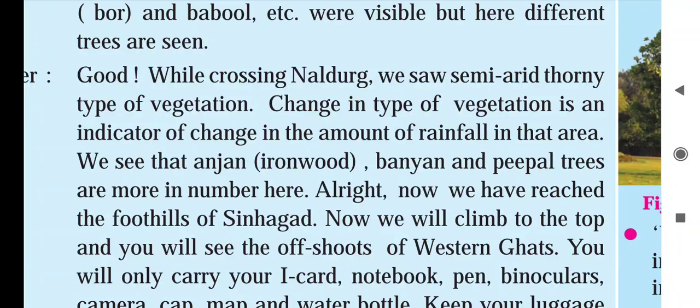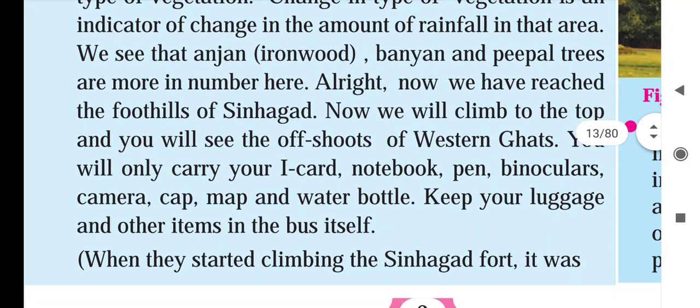Now we will climb to the top and you will see the offshoots of the Western Ghat. You will only carry your iCard, notebook, pen, binocular, camera, cap, map and water bottle. Keep your luggage and other items in the bus itself. The teacher gave instructions to the students.